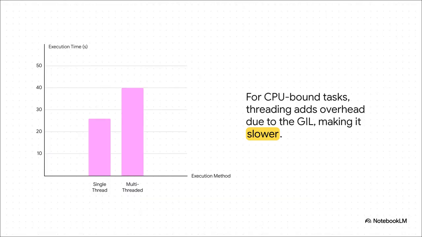And here's where it gets really weird. I mean, truly counterintuitive. For tasks that are heavy on the CPU, using multiple threads in Python can actually be slower than just using one. No, that's not a typo. The constant fighting between the threads, all trying to grab that one single lock, creates so much background noise and overhead that it just wipes out any potential speedup you were hoping for.